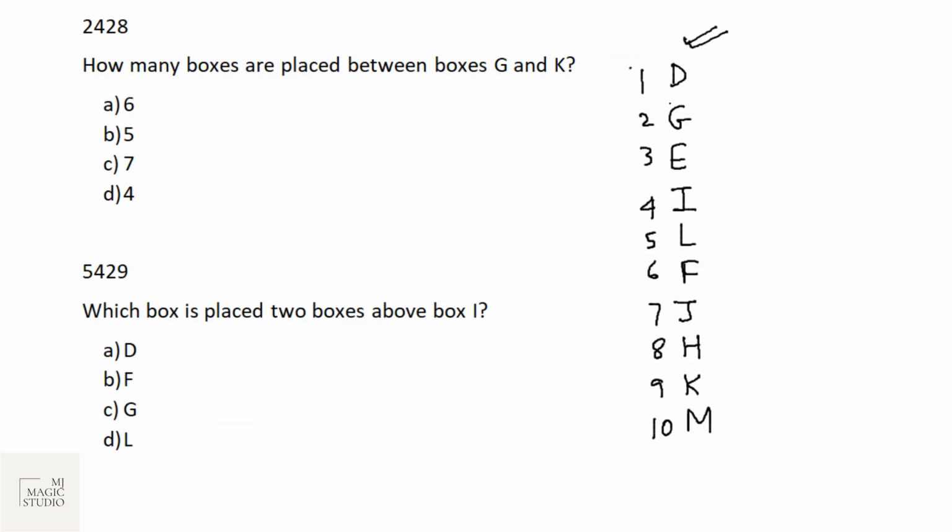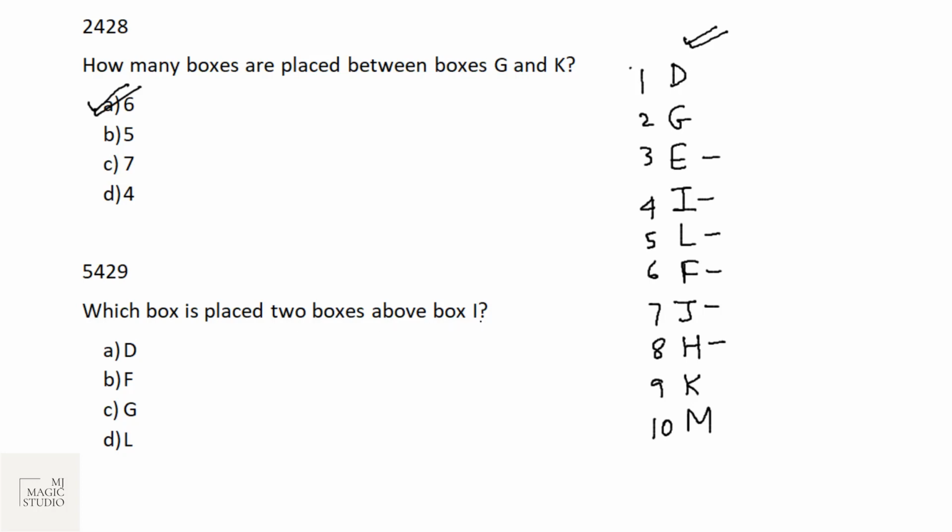So this is what our solution of the puzzle was. First question they ask is, how many boxes are placed between G and K? Between G and K, we have 1, 2, 3, 4, 5, 6 boxes placed between G and K. Option A is the pick.